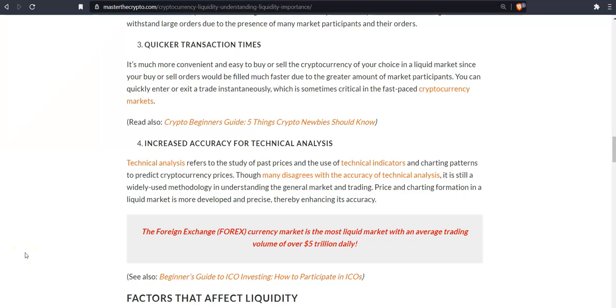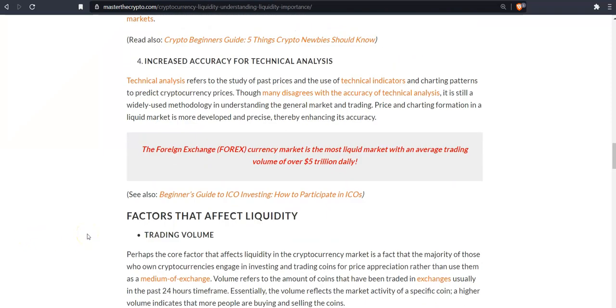Number four, increased accuracy for technical analysis. Technical analysis refers to the study of past prices and the use of technical indicators and charting patterns to predict cryptocurrency prices. Though many disagree with the accuracy of technical analysis, it is still a widely used methodology in understanding the general market and trading. Price and chart information in a liquid market is more developed and precise, thereby enhancing its accuracy. The foreign exchange forex currency market is the most liquid market with an average trading volume of over $5 trillion daily.